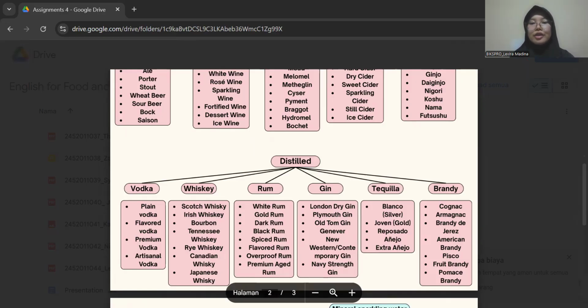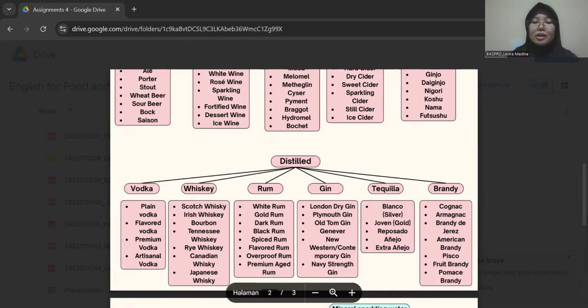Flavored vodka is infused with various flavors such as fruits, herbs, or spices. For example, Absolut Citron. For the next is a premium vodka. Premium vodka is a high quality vodka, often made from the finest ingredients and distilled multiple times for smoothness. For example, Grey Goose.